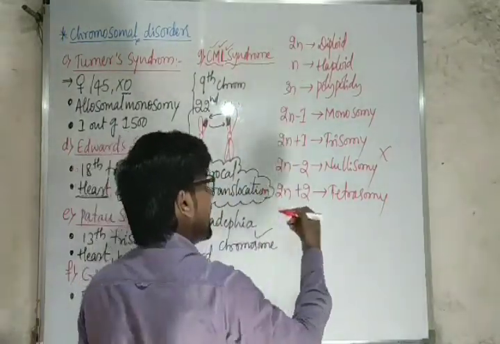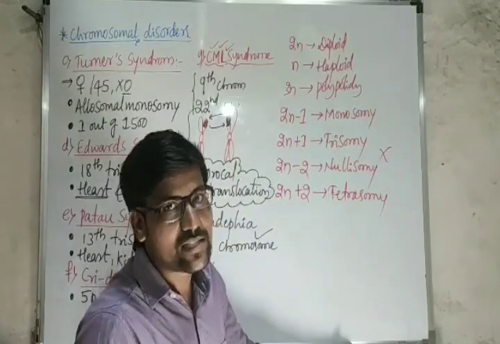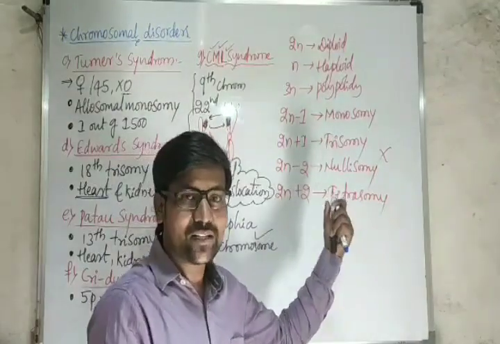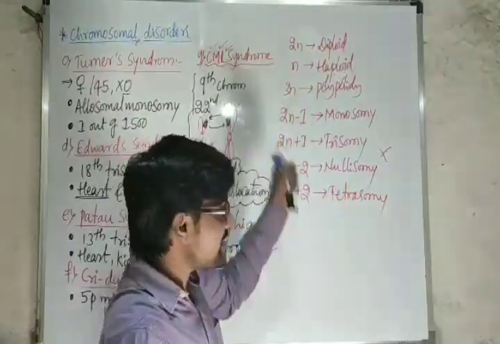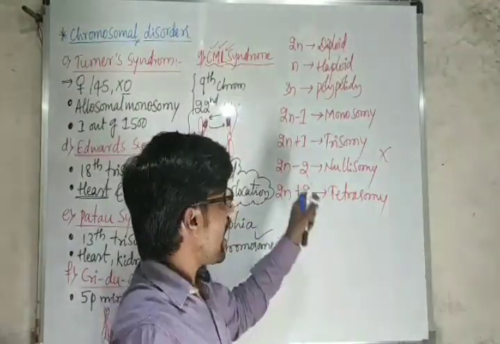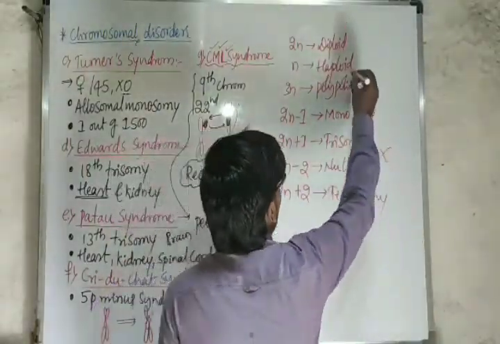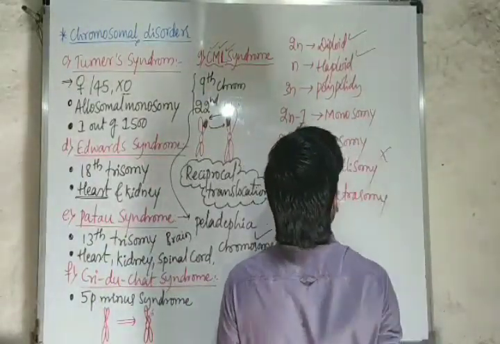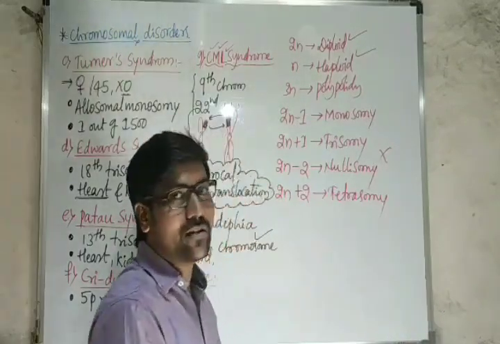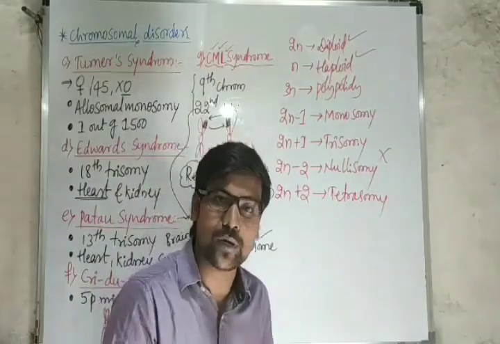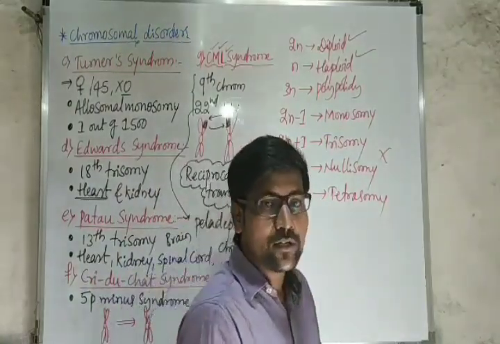So these are all the conditions that have been asked in our competitive examinations. Just try to find out what number they have given and with what sign. Almost all these conditions are abnormal. This is the normal condition, and the remaining almost all are considered abnormal conditions and lead to chromosomal disorders, right?